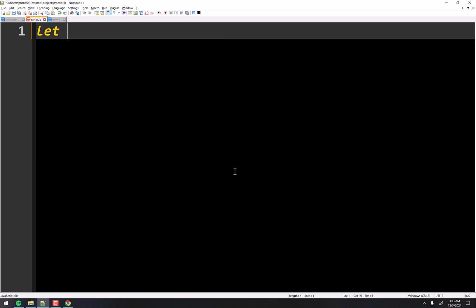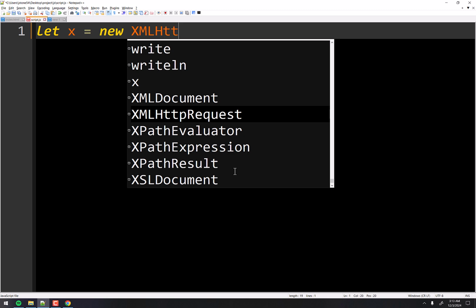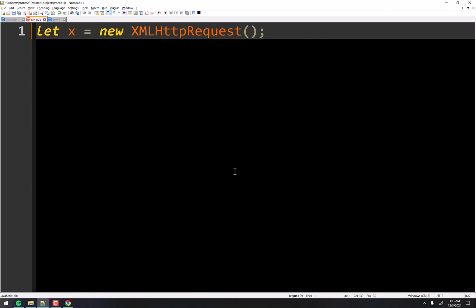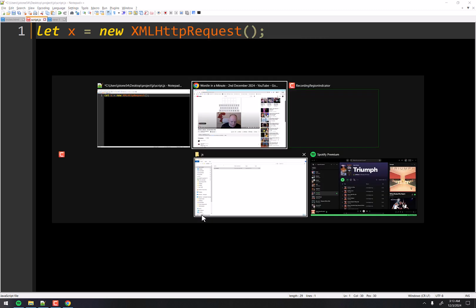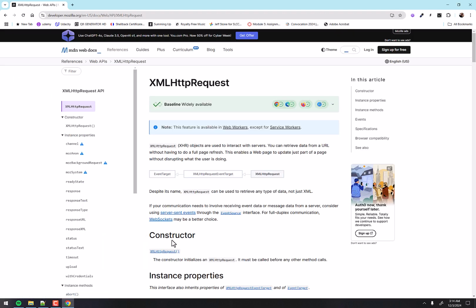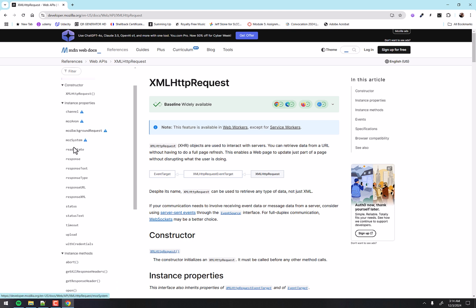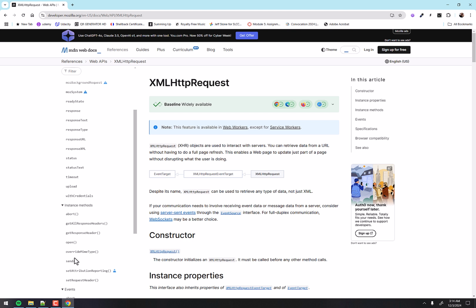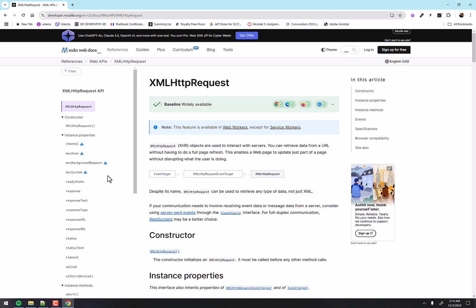So let's just start with let x equal, and it can be any variable name you want, but it's a new HTTP request, right? That's just an object. Now, if we go to the documentation here, we head over to MDN and check this out, and you can see there's the constructor right there, and these are some of the properties it has, and these are some of the methods it has.